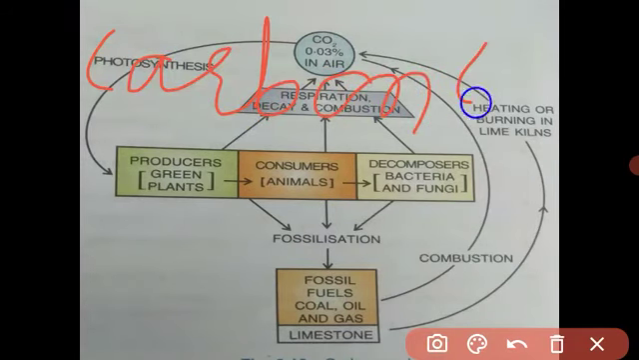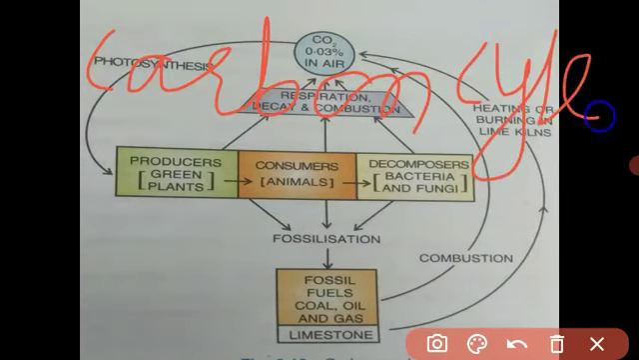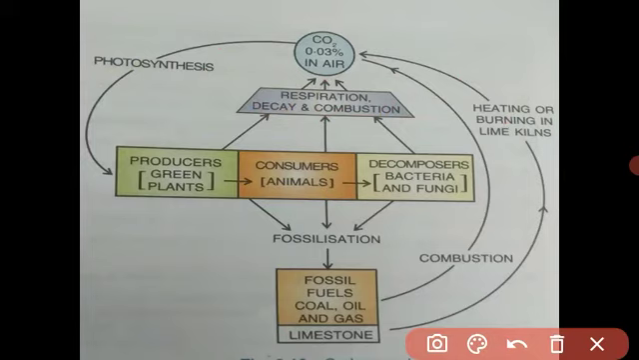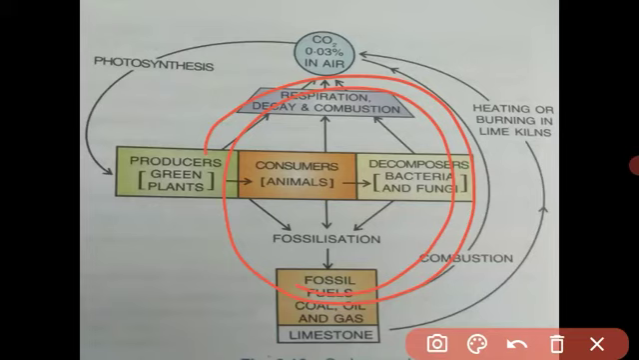First, I will explain the definition of the carbon cycle. See, student, carbon cycle means what? A series of chemical reactions in which carbon as a chemical element is removed from the atmosphere, used by living organisms in their body processes, and finally returned into the air. This is called the carbon cycle. Again I will repeat it.